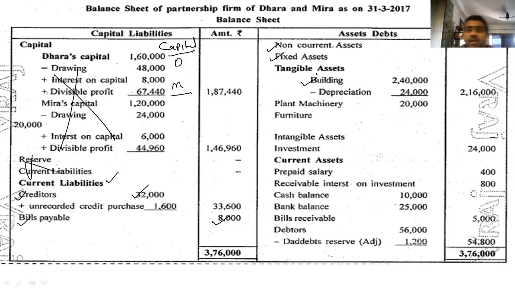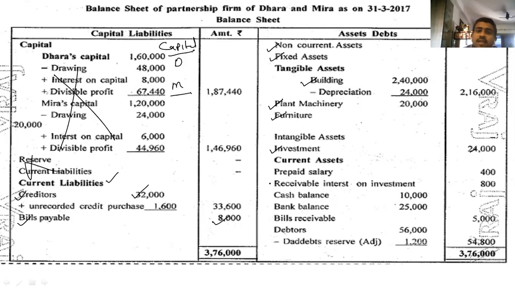One tick, one line. After building, it's plant and machinery. After plant and machinery, I can see furniture. Then investment. That depends on us whether we want to tick on it. If you have ticked, it's okay. Otherwise, no problem. So investment, outer column 24,000.